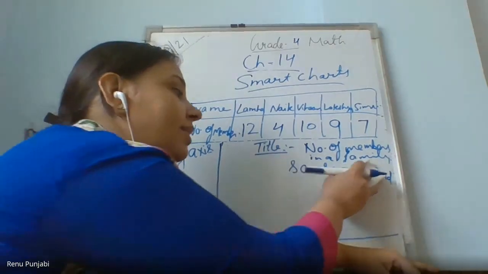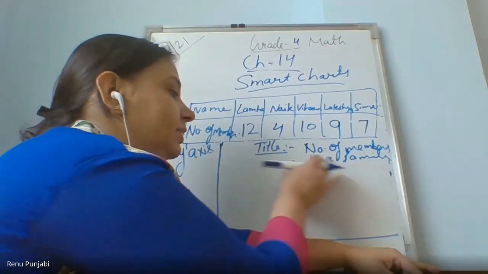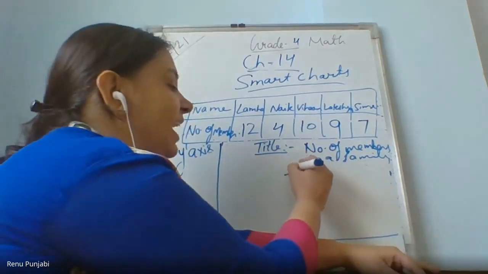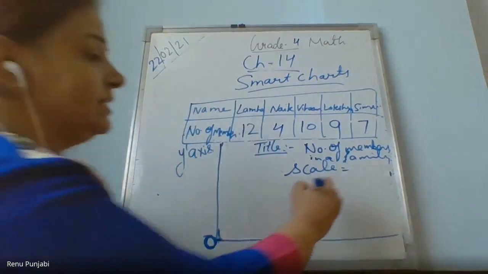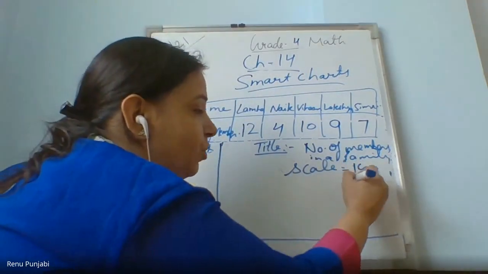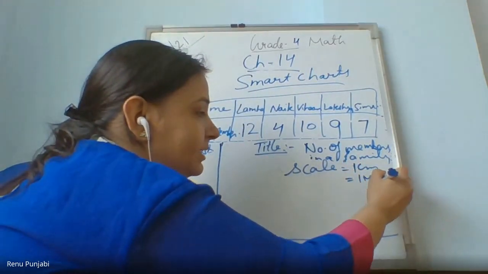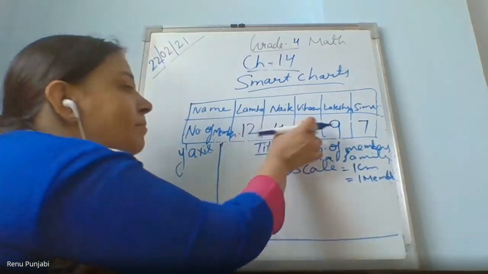I will come to that next. For example, if I take a scale that 1 centimeter equals 1 member, because here we have taken the members.